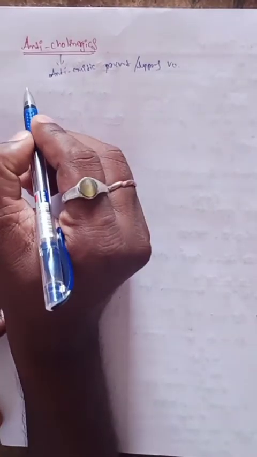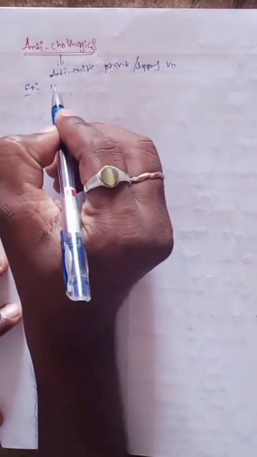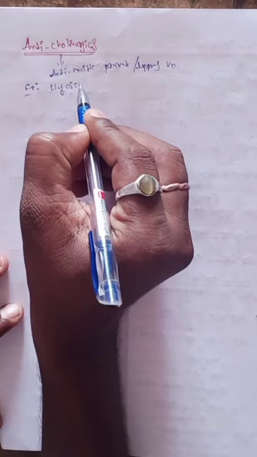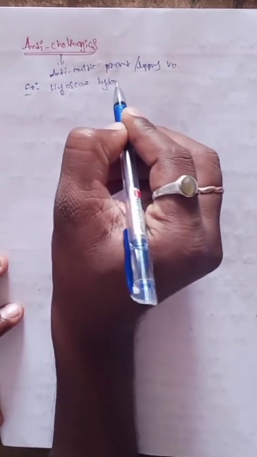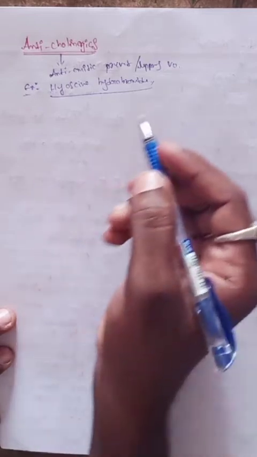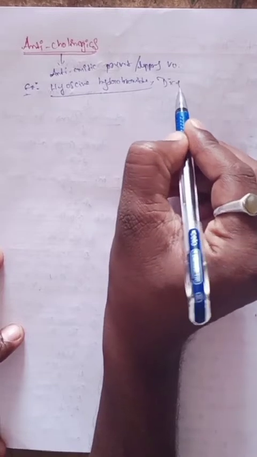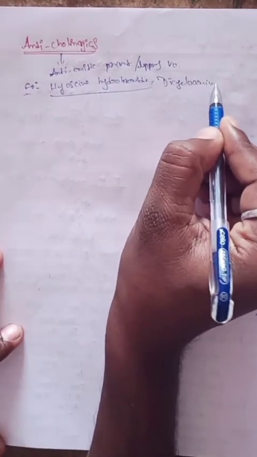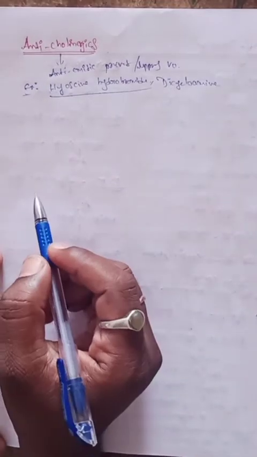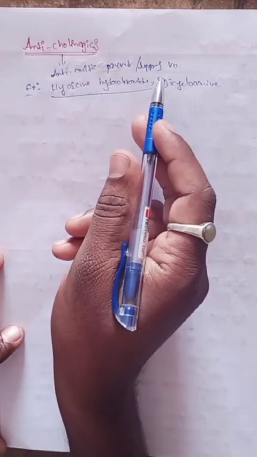What are the examples of anticholinergic drugs? Examples are hyoscine hydrobromide and dicyclomine. These two are examples of anticholinergics. They act as anti-emetics and suppress vomiting.